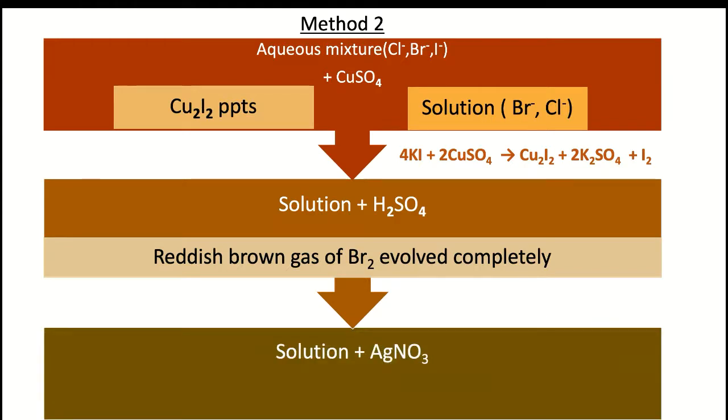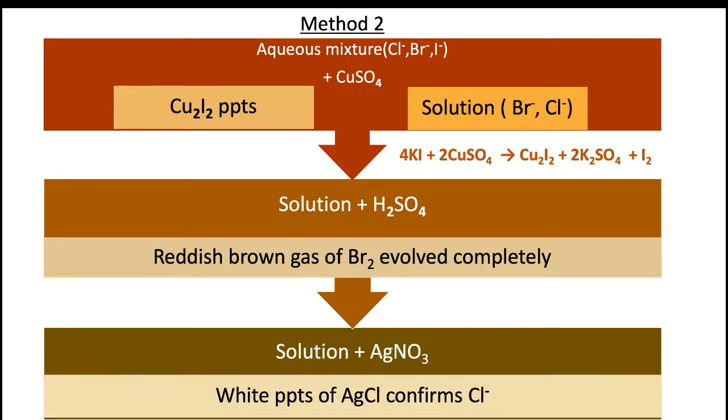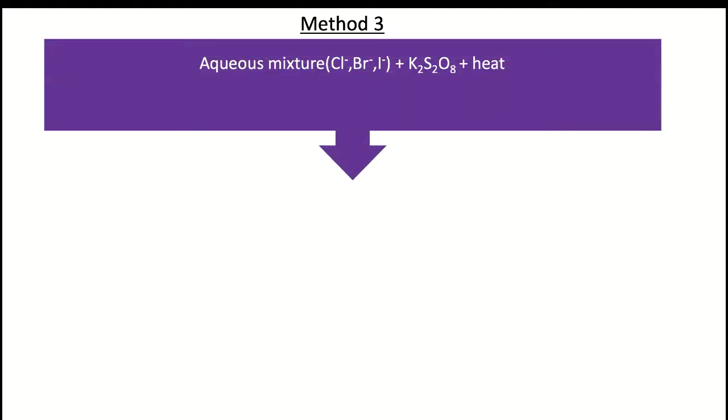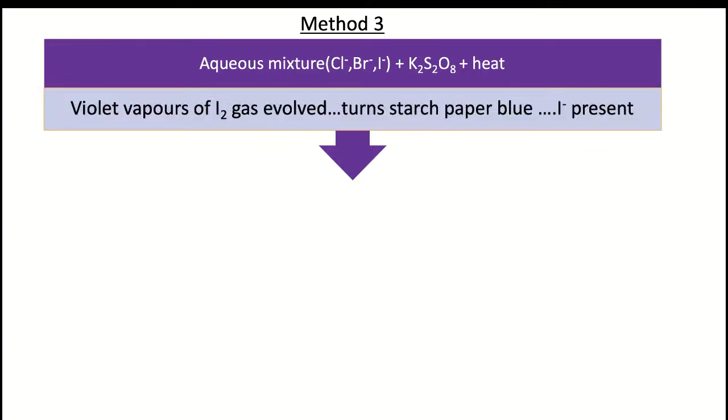After complete evolution of bromine gas, the solution which is left now contains only the chloride ion, and chloride ion we can confirm by adding AgNO3, which gives the formation of white precipitates of silver chloride. So again we can confirm this silver chloride by its solubility in ammonium hydroxide giving the formation of a complex. Method 3, if we see, we take aqueous mixture of chloride, bromide, iodide, to which we add again an oxidizing agent like potassium persulfate and heat the solution.